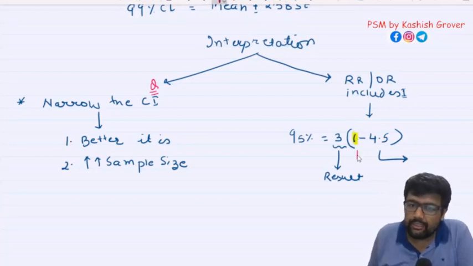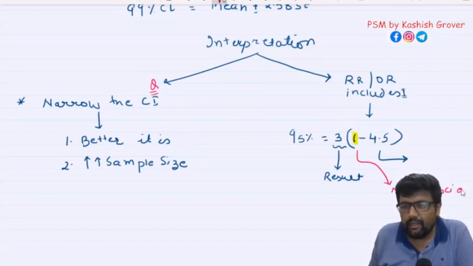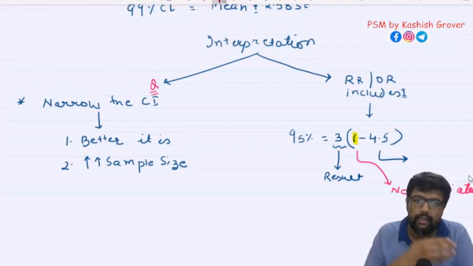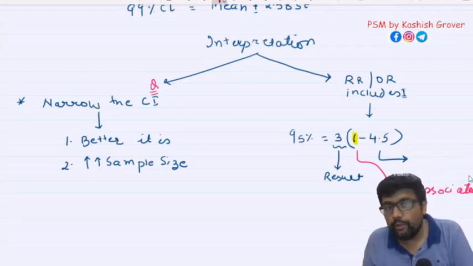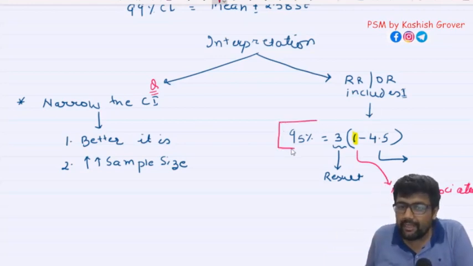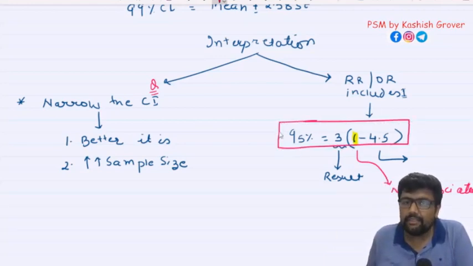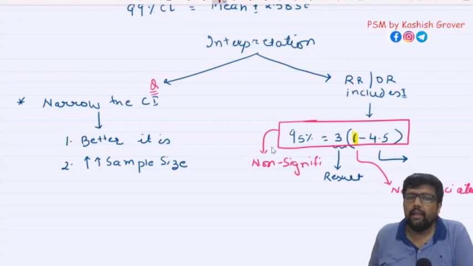You would say, sir, are you kidding us? How is that possible? One side you are saying 3 times risk, one side you are saying smoking can show no effect on lung cancer. So this kind of confidence interval is, beta, non-significant.